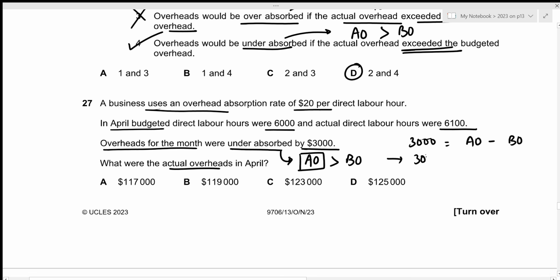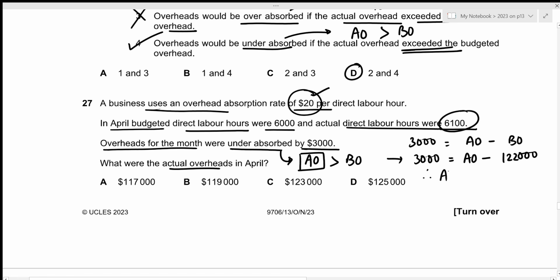And for budgeted overhead, remember that we need the hours to match so that the comparison can be valid for calculating over or under absorption. In this case, the budgeted direct labor hours were 6,000, but we need to apply the overhead absorption rate to the actual direct labor hours in order to calculate the budgeted overhead. So that will be 20 times 6,100, which results in 122,000. So the actual overhead in this case will be 3,000 plus 122,000, which results in 125,000. So this is the answer we're looking for, which is given by option D.